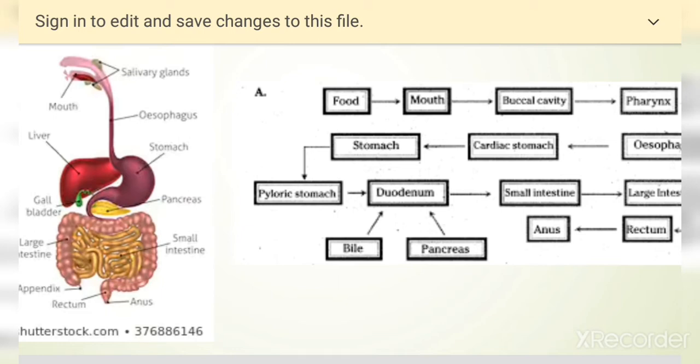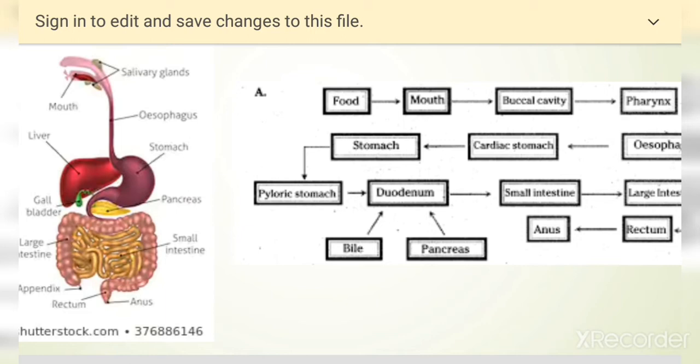The liver also plays a very important role in digestion. The liver produces bile. Bile juice does not contain any enzyme. The liver is the biggest gland in our body.